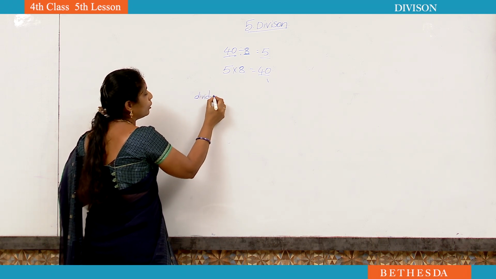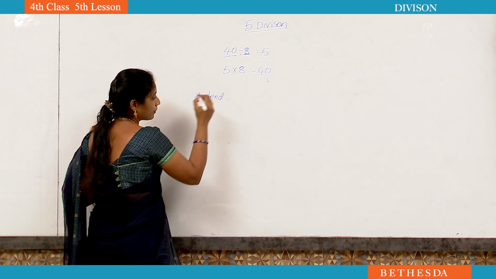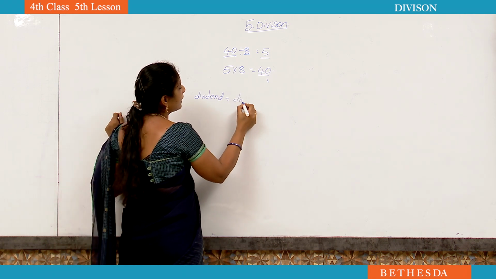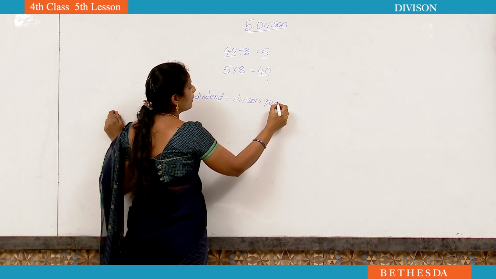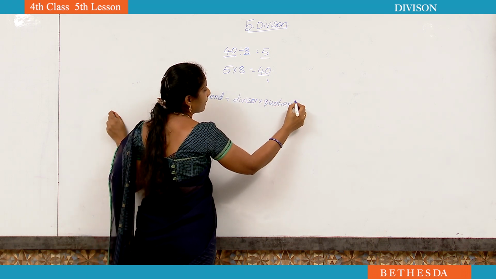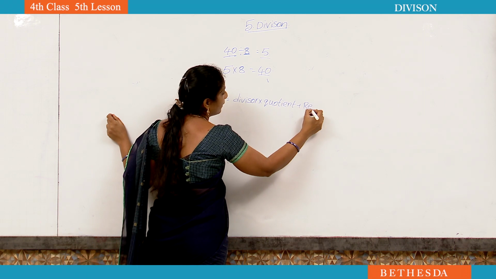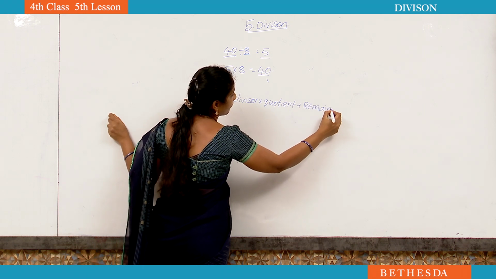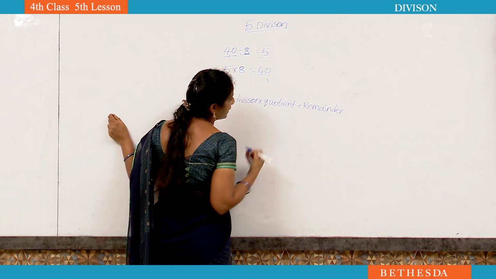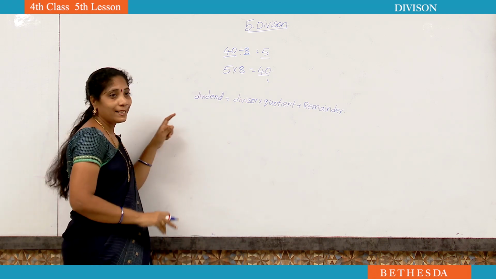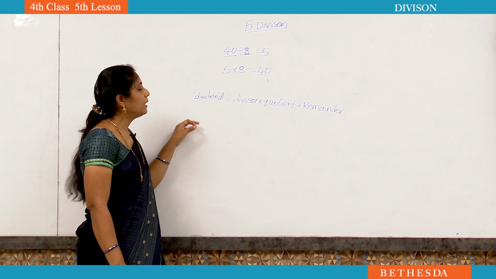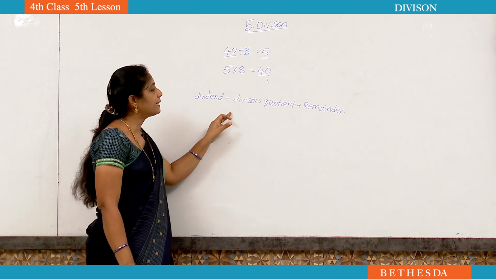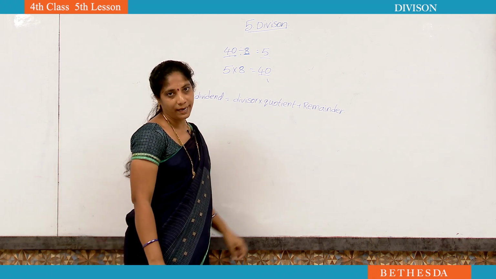Dividend is equal to divisor into quotient plus remainder. Did you understand? What is the relationship between multiplication and division? Dividend is equal to divisor into quotient plus remainder.